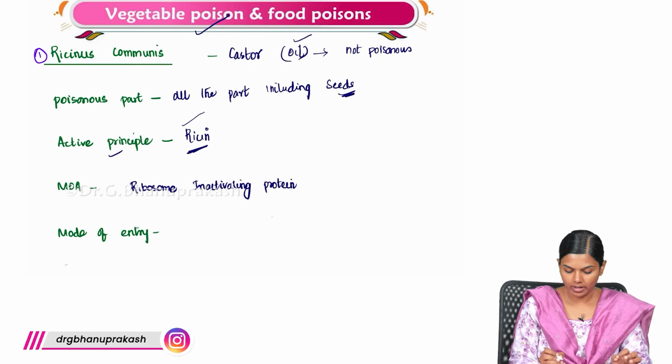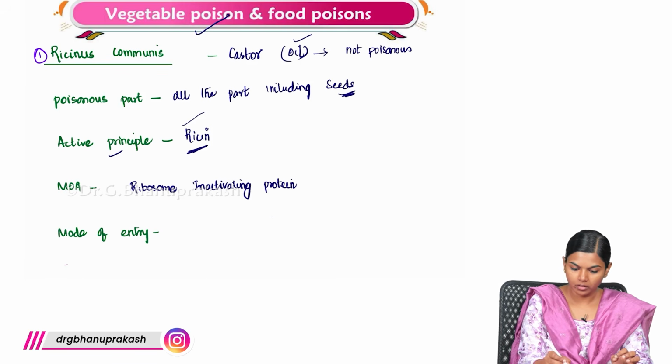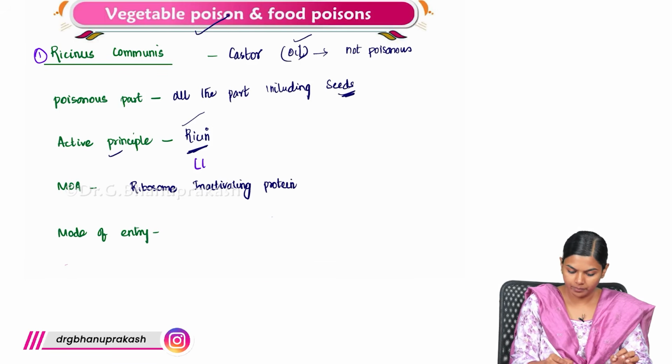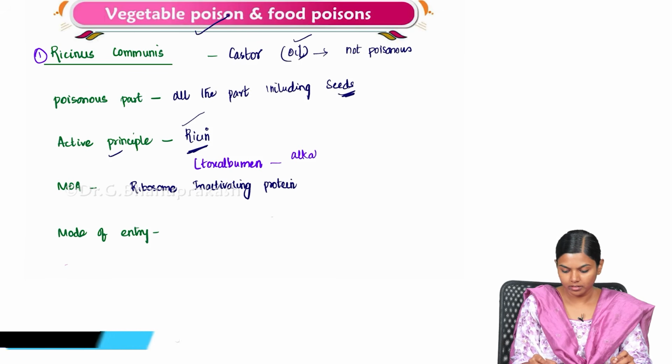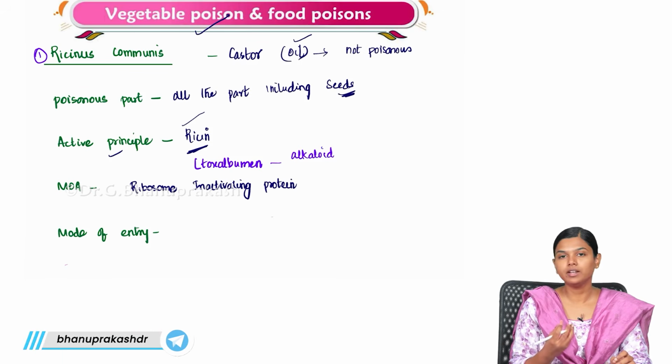Now, I have already told you the active principle is ricin. Ricin is a toxalbumin. Toxalbumin means a substance that we get from the plant that can inhibit protein synthesis in our body.